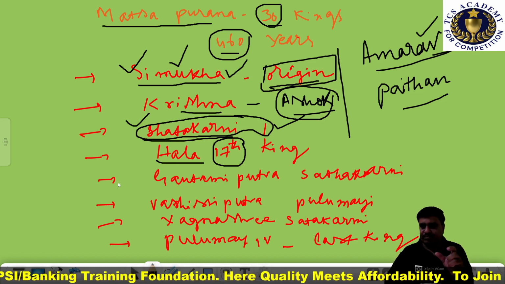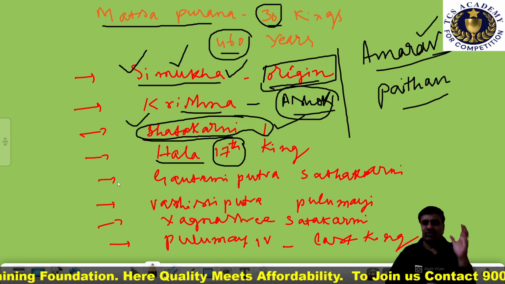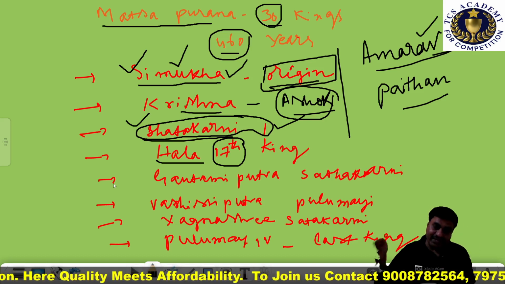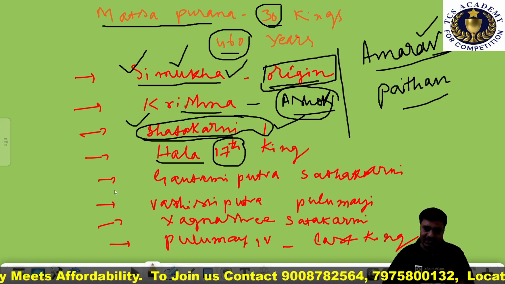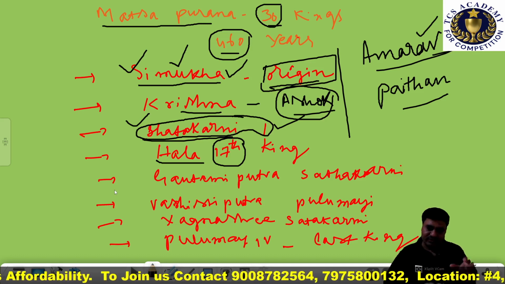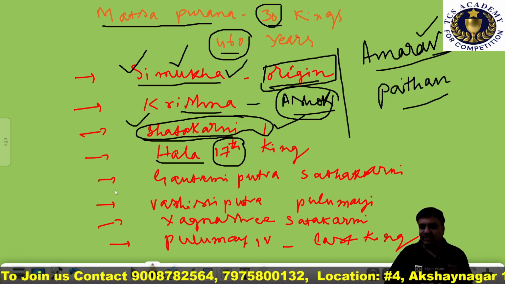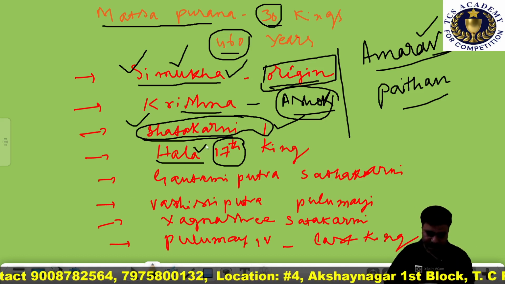So this particular ruler, the well-known or strong ruler, has been mentioned even in Leelavati's text. That is called Leelavati. That was the text produced by Bhaskaracharya, who also mentions the Satavahana ruler called Hala.